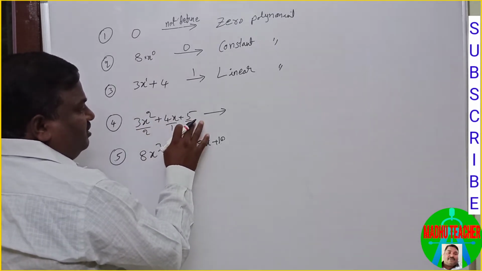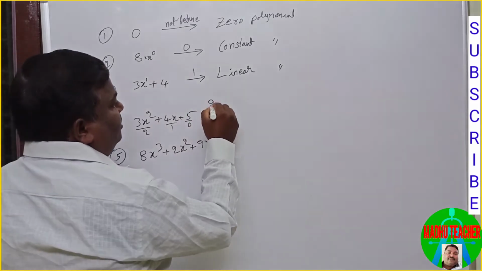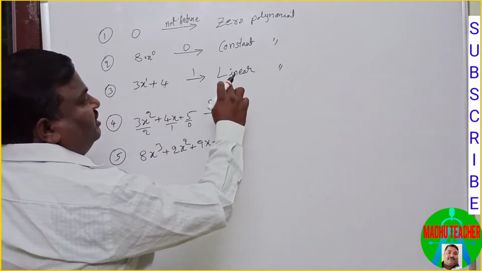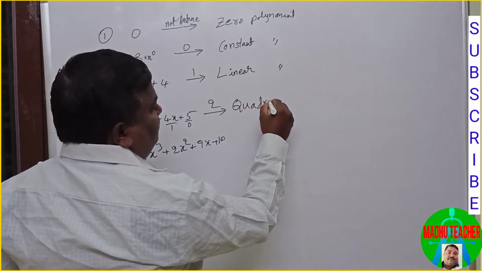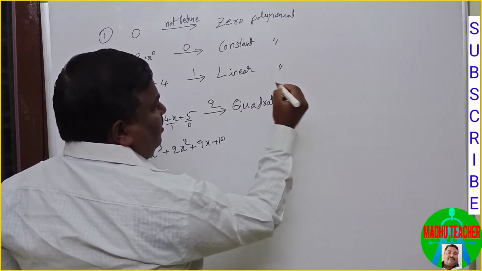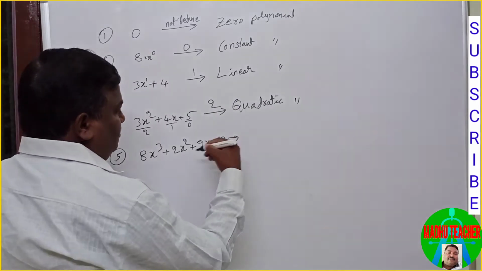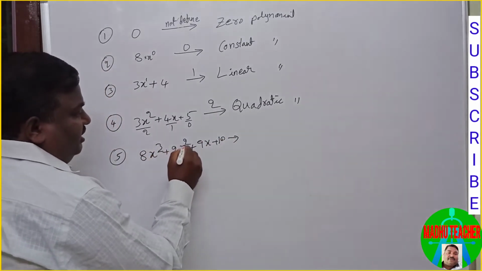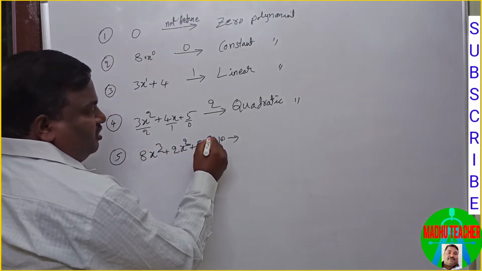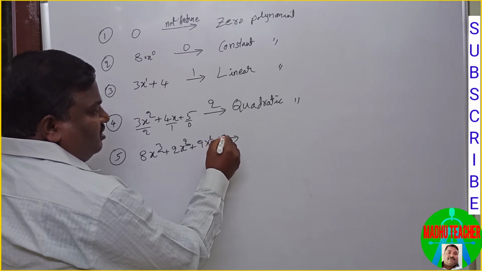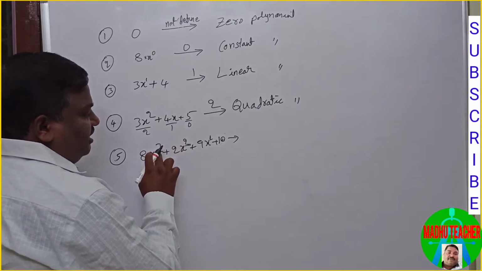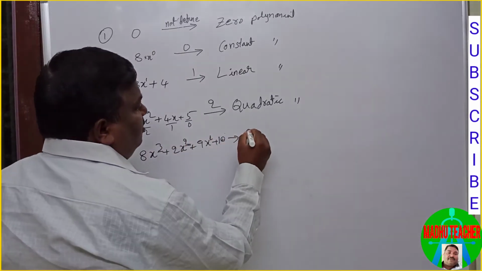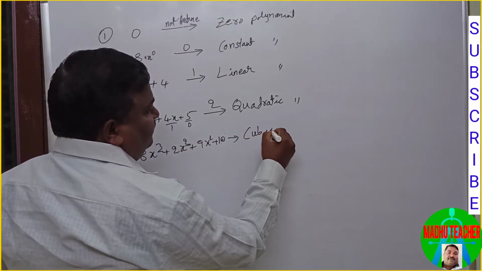Among these three, 2 is the greatest, so its degree is 2. So it is called quadratic polynomial. In this, it is 3, 2, 1 and the constant is 0. Among these four, 3 is the greatest, so it is called cubic polynomial.